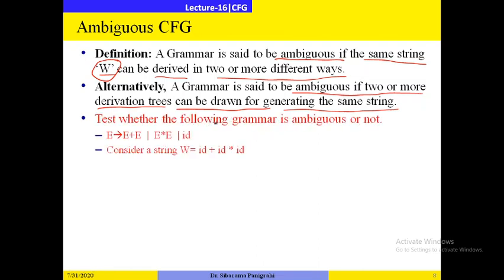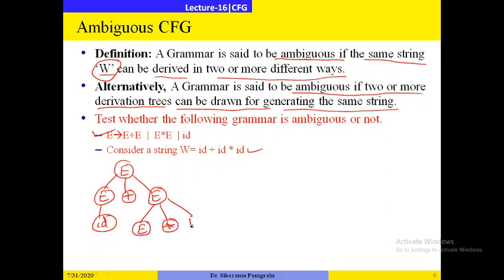Next, let us test whether the following grammar is ambiguous or not. Let us consider a string W equal to ID plus ID star ID. We have this grammar. This one I have already done: E gives E plus E, then from E we can use the production ID, and here we can use E star E, and this one gives ID, and this one gives ID. So this is one derivation tree for generating ID plus ID star ID.